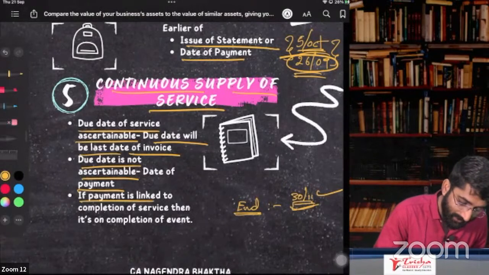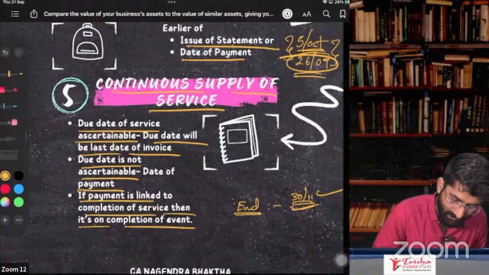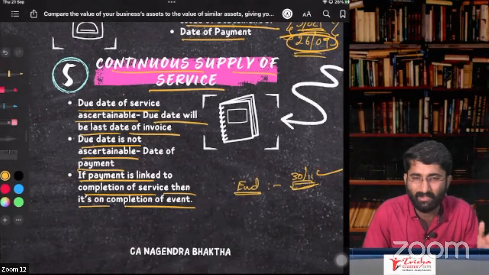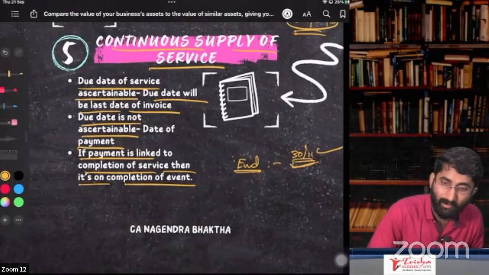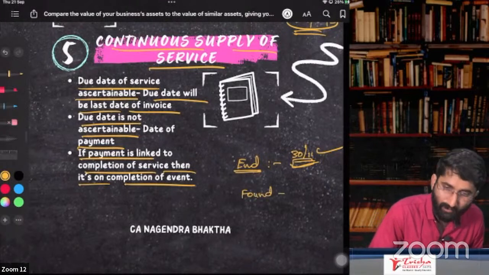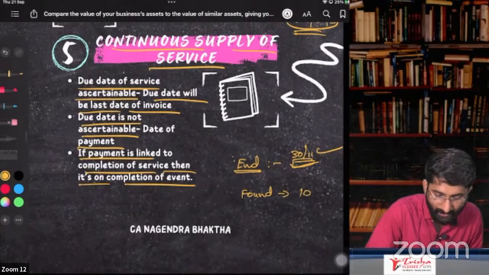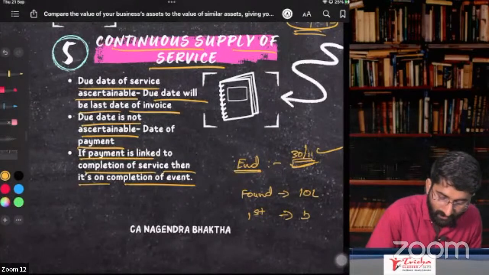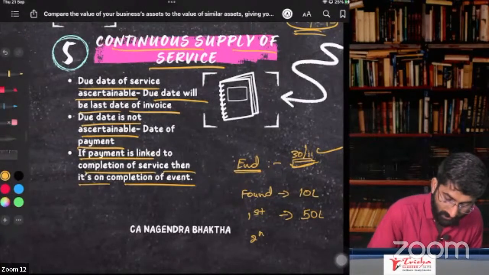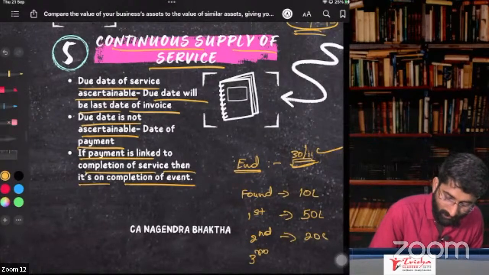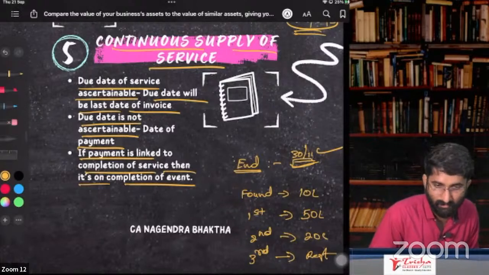If the payment is linked to the completion of the service, then it's on completion of the event. I'll give you one example: construction services. The contract is that once the foundation work is done, you have to pay me 10 lakh rupees. First floor is done, you pay me 50 lakh rupees. Second floor is done, then 20 lakh rupees. And finally, when the third floor is done, you pay me the rest of the amount.